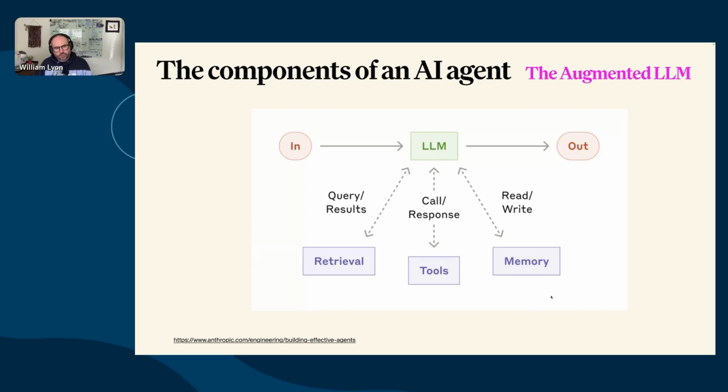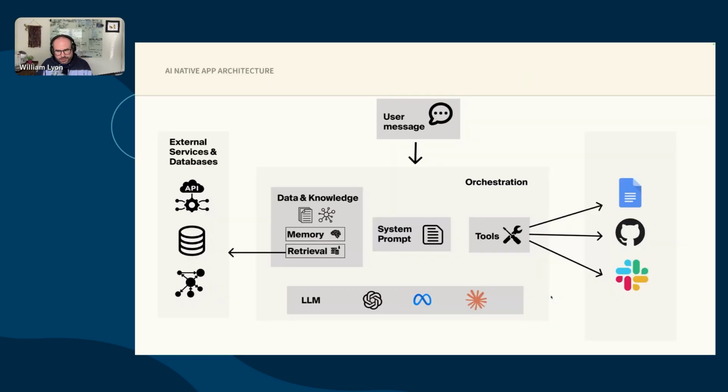We also, to have a true agent, the agent needs to be able to understand and interact with its environment. And it does this through the use of tools. So tools, you can think of this as functionality, functions that we've given to our agent to be able to interact with its environment.